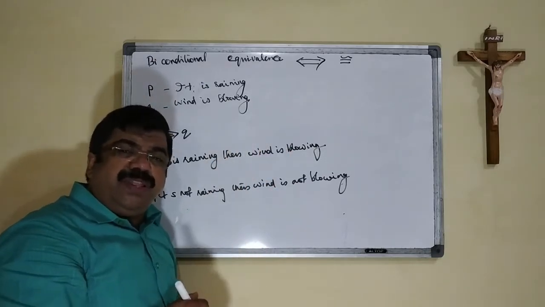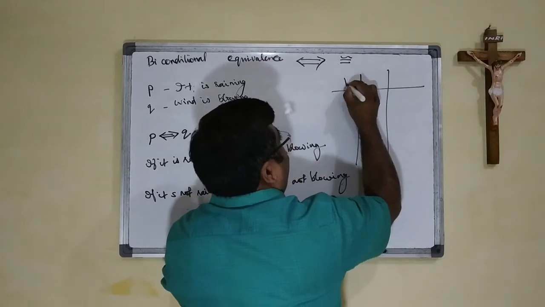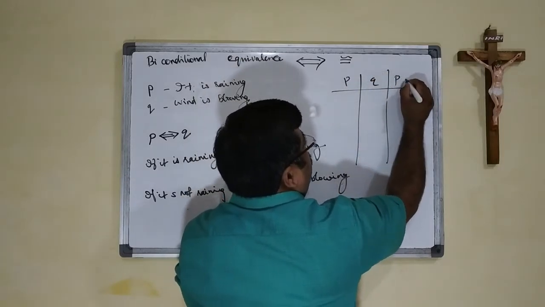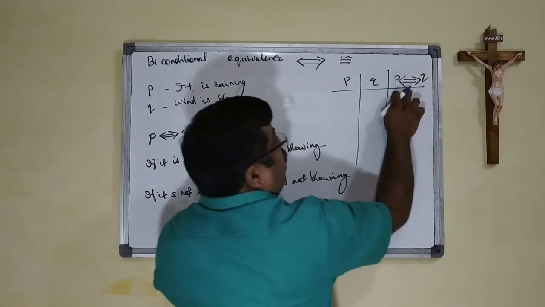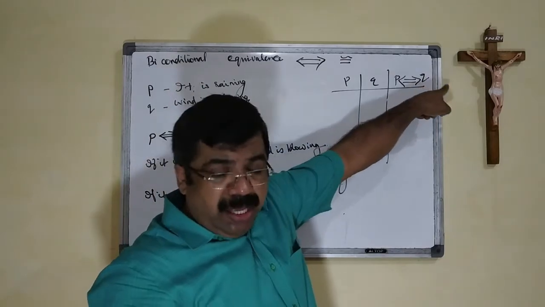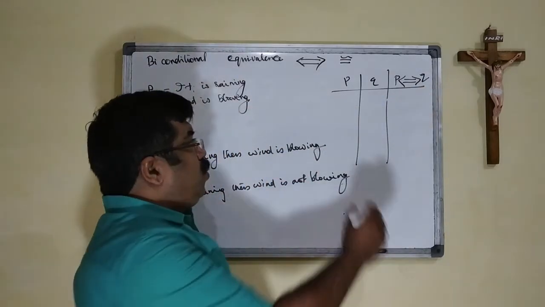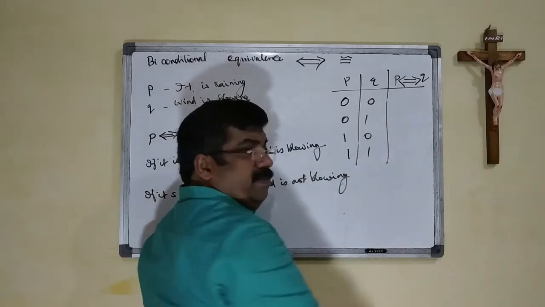So we can show it with the help of a truth table. P, Q and P if and only if Q. We read this as P if and only if Q. 0, 0, 0, 1, 1, 0, 1, 1.